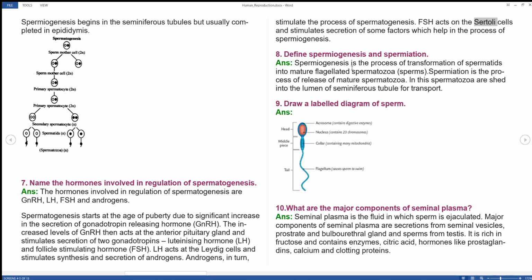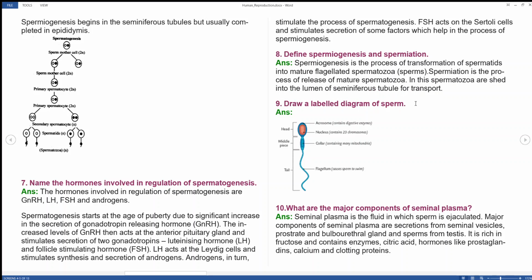The next question: define spermiogenesis and spermiation. There is a difference between spermatogenesis and spermiogenesis. Spermiogenesis is the process of transformation of spermatids into mature flagellated spermatozoa. Spermiation is the process of release of mature spermatozoa. In this, spermatozoa are shed into the lumen of the seminiferous tubule for transport.